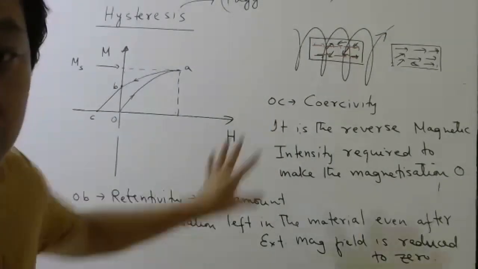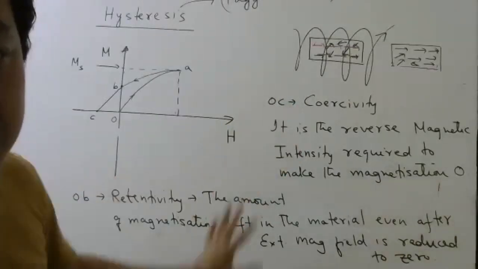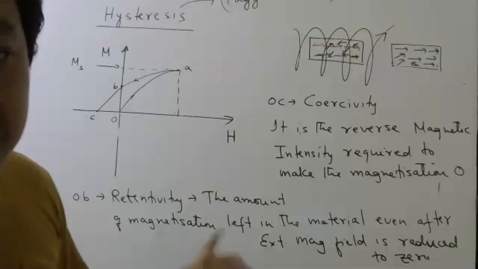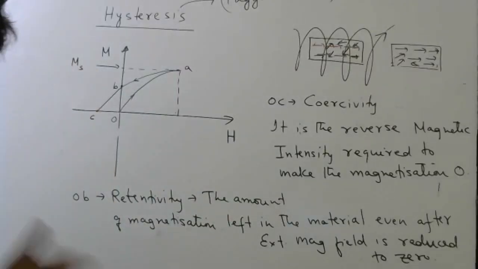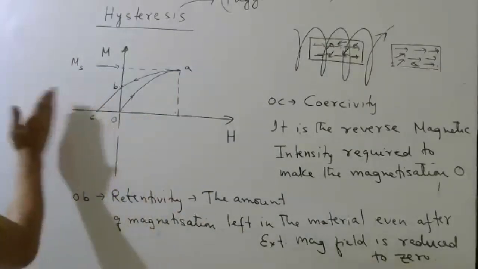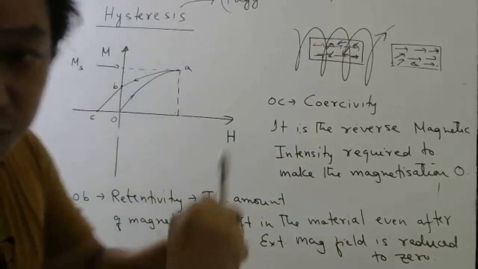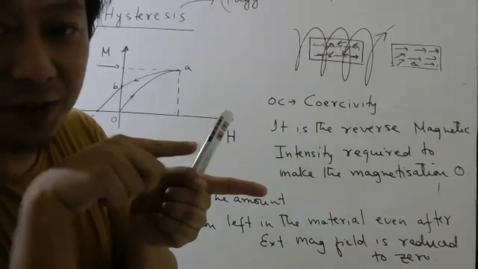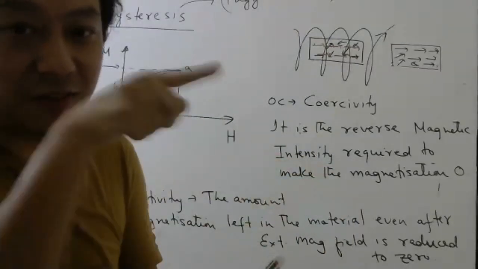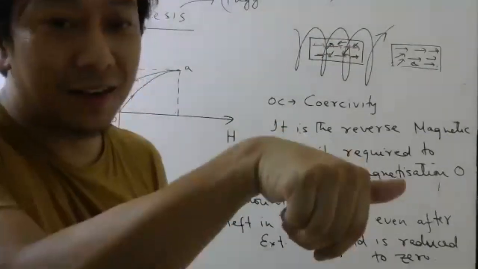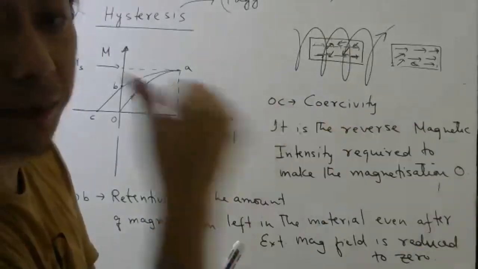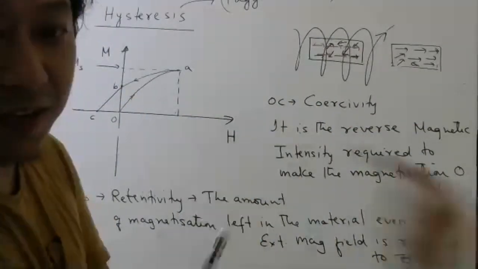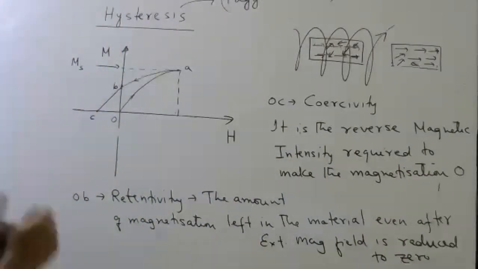So these two are very important definitions that they will ask for 1 mark. Sometimes they will ask this, sometimes they will ask this. Now suppose you continue to apply in the opposite direction. Suppose you keep increasing the current. So now, before, your magnetic field was this way when current was flowing this way, right? Now you are applying magnetic field this way. So now if you keep increasing this magnetic field on this side, then what will happen?